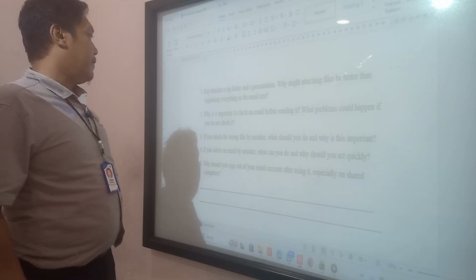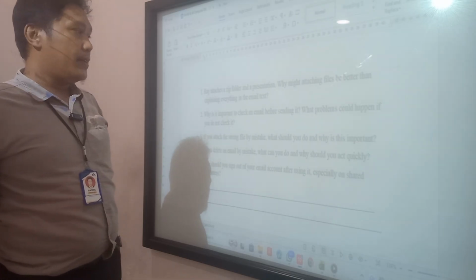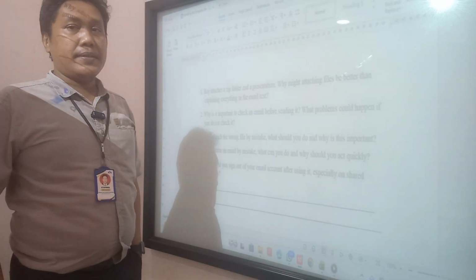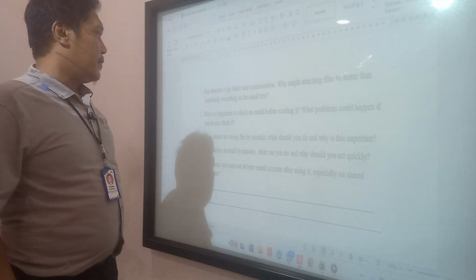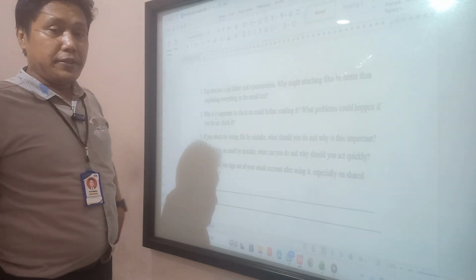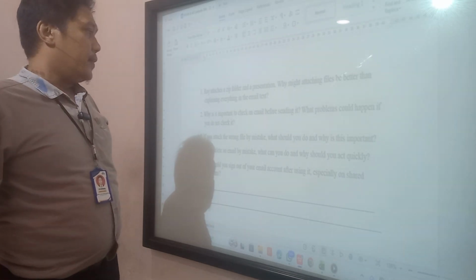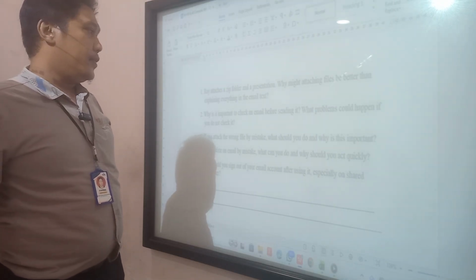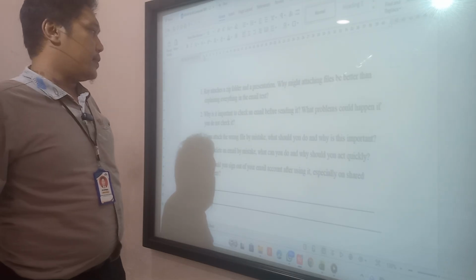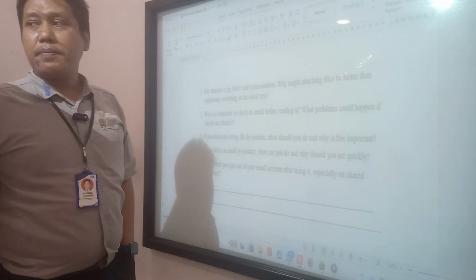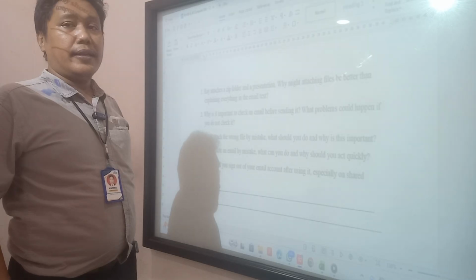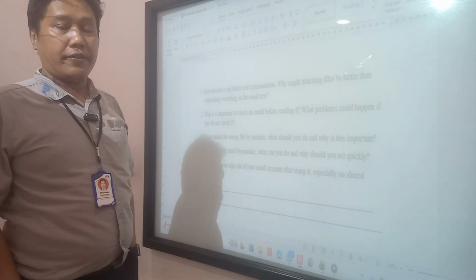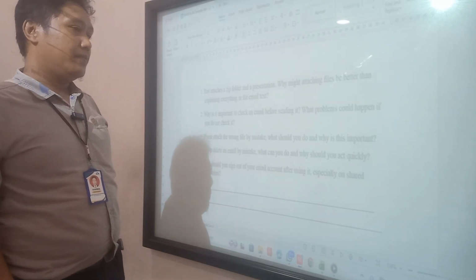Okay. Next: if you attach the wrong file by mistake, what should you do and why is it important? If we attach the wrong file by mistake, we must first cancel, we do not send the email, and we change the file attachment. Why is it important? Because a wrong file is a mistake, and it can make something bad. So if it is the wrong file, we change to the right file. That's the solution.